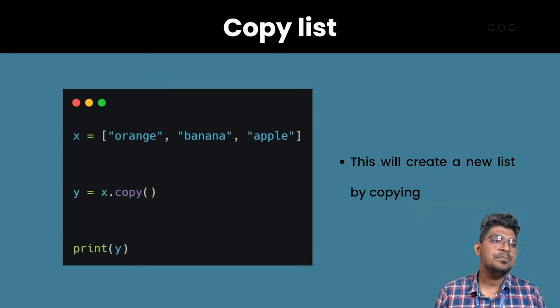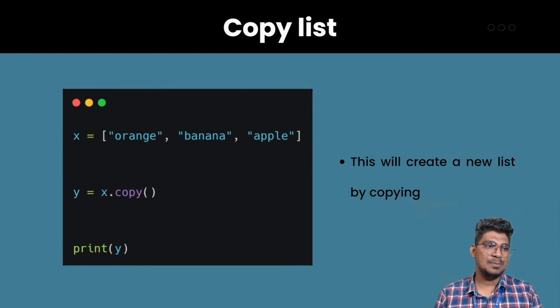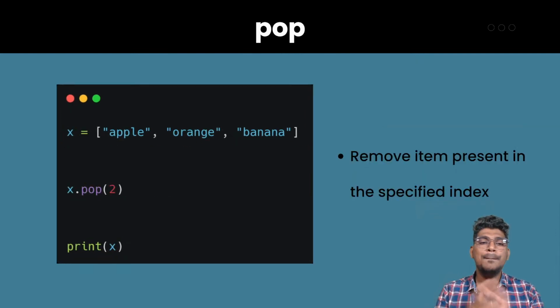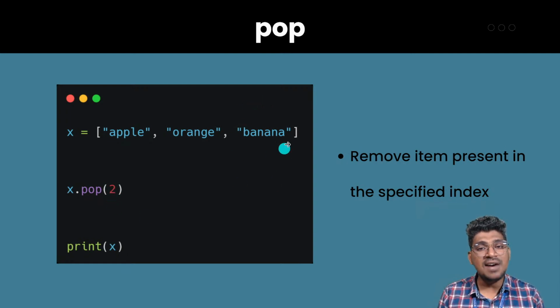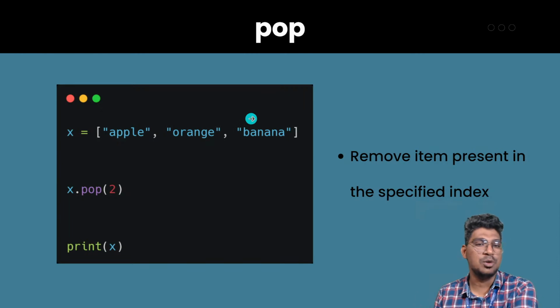And Tejaswani, yes, once again I will explain pop. Normally, if you did not mention any number inside the parenthesis, the last item of the list is going to be removed.